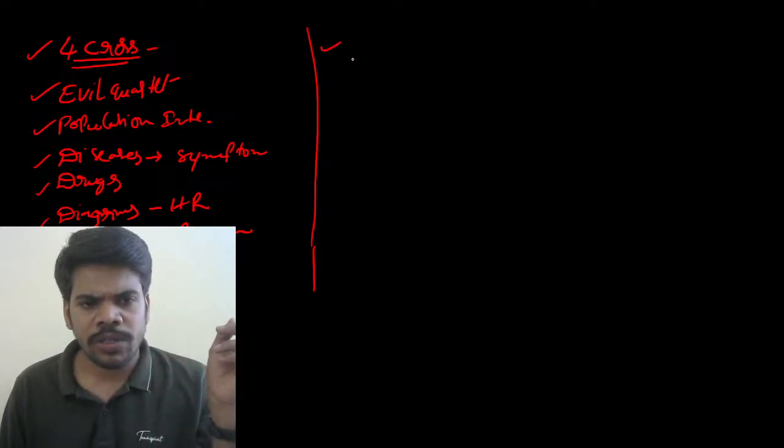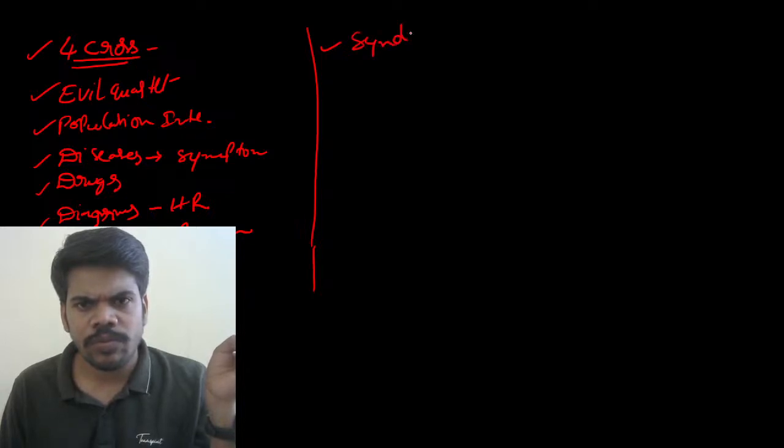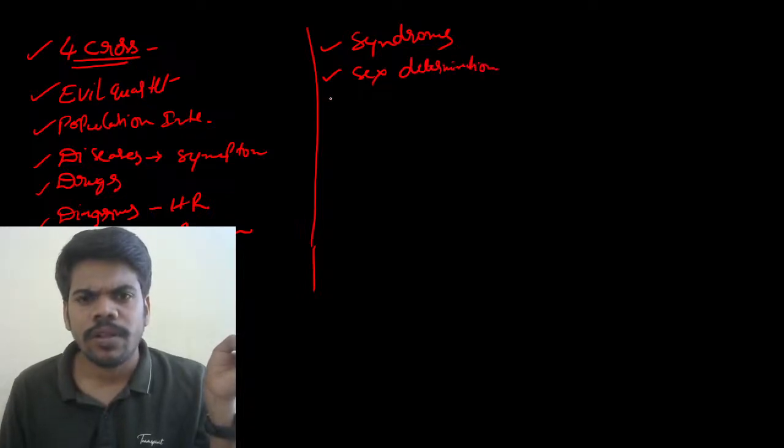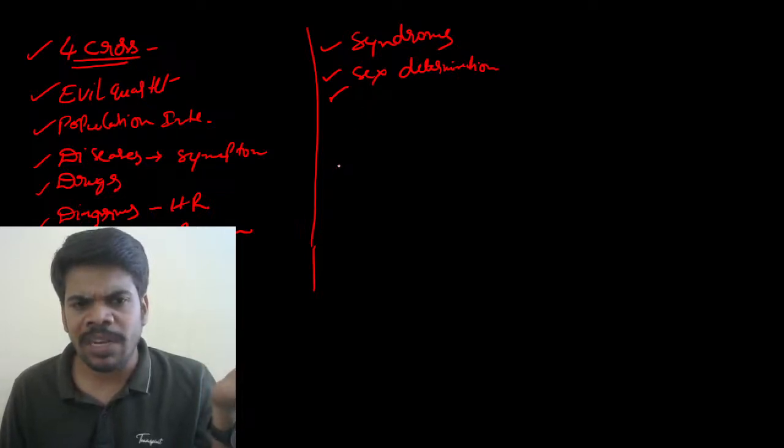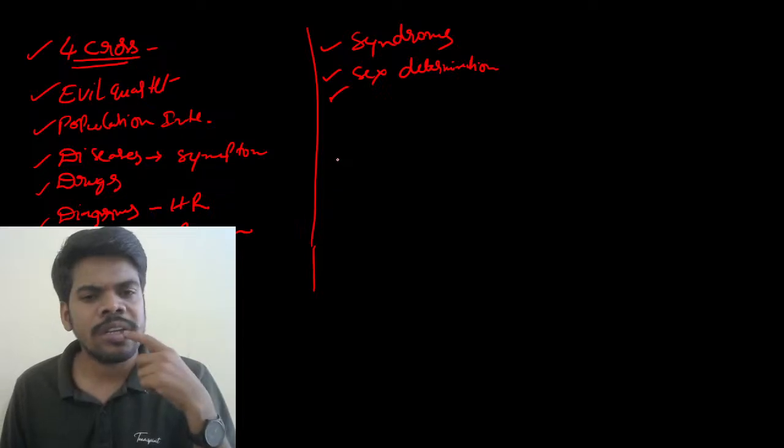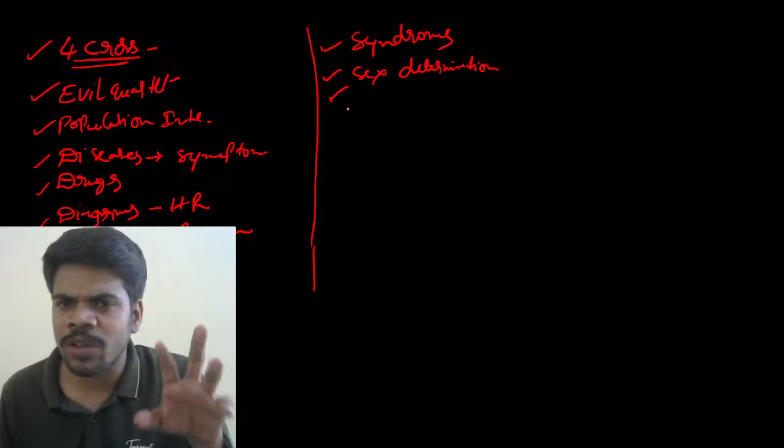Human reproduction, reproductive health, principles of inheritance, crosses, syndromes, sex determination. Syndromes, sex determination, and principles of inheritance, evolution. In evolution, Miller experiment diagram and human evolution. These two are important. Homologous, analogous, adaptive radiation.